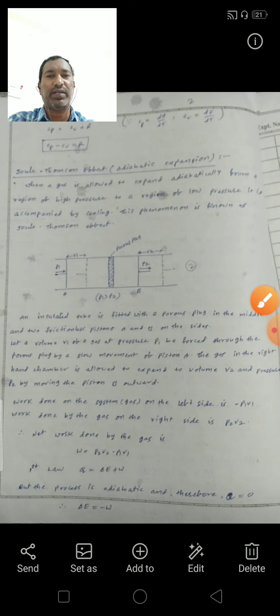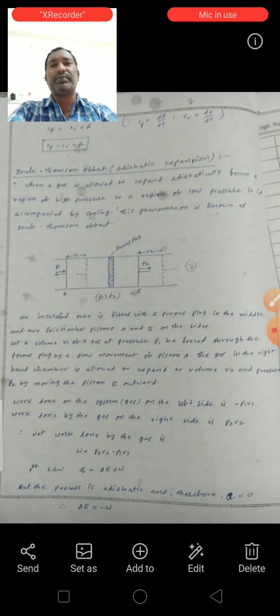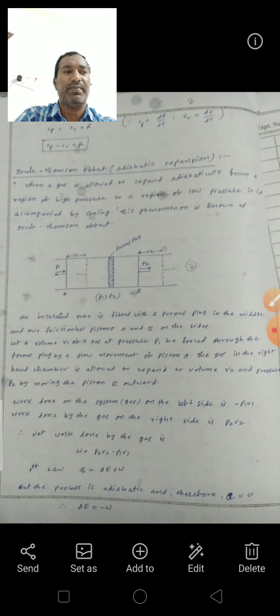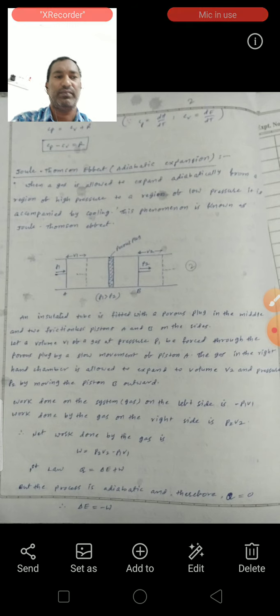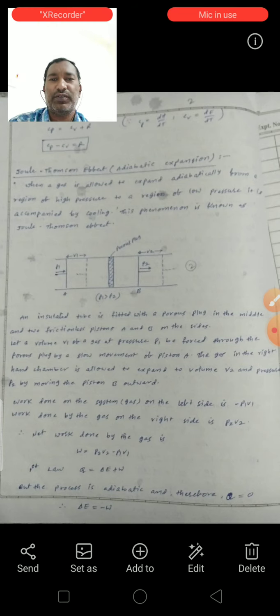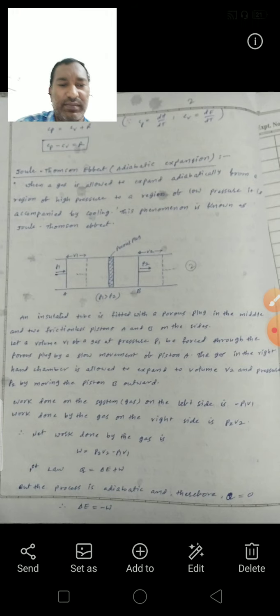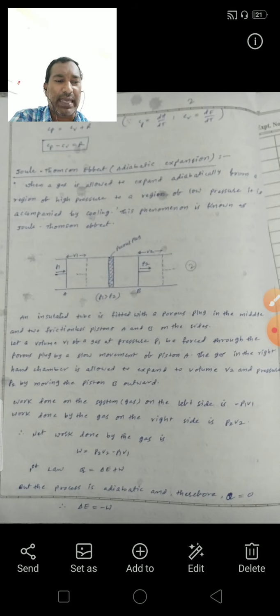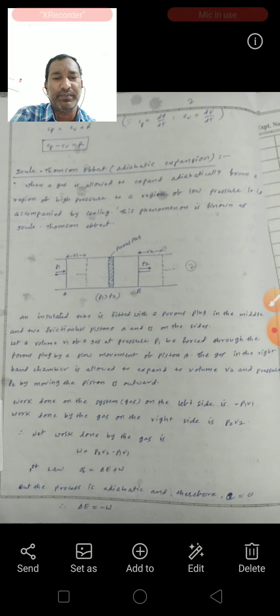Next, see the Joule-Thomson effect. This is an adiabatic experiment. The definition of the Joule-Thomson effect: when a gas is allowed to expand adiabatically from a region of high pressure to a region of low pressure, it is accompanied by cooling.